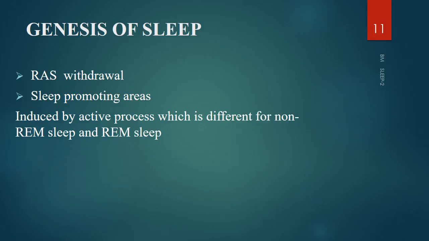So by now we know what is REM sleep, what are the changes that occur, what is non-REM sleep, what are the changes that occur. So now we will go into genesis of sleep, how this sleep is occurring. The most important thing you must remember is the reticular activating system, the RAS withdrawal, as well as there are some sleep promoting areas in your brain, and the excitation of these areas causes sleep. And the process by which REM sleep is induced and non-REM sleep is induced, and the switch between these two is very different. There are different theories behind this.